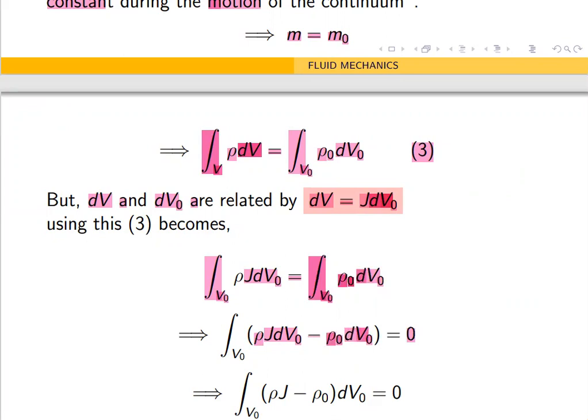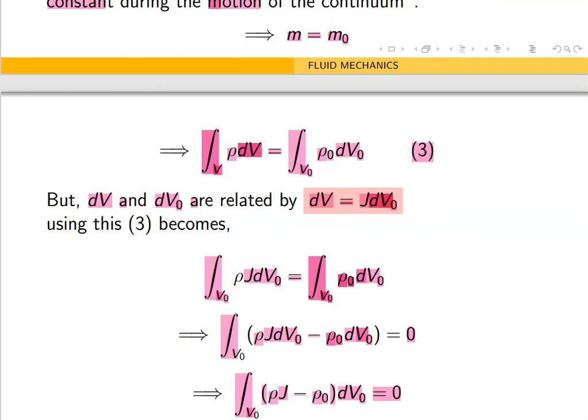So rho naught dV naught, the same integral, equal to 0. What is common here? dV naught is common. And what remains is rho J minus rho naught, integrated with dV naught over the volume V naught, equal to 0.